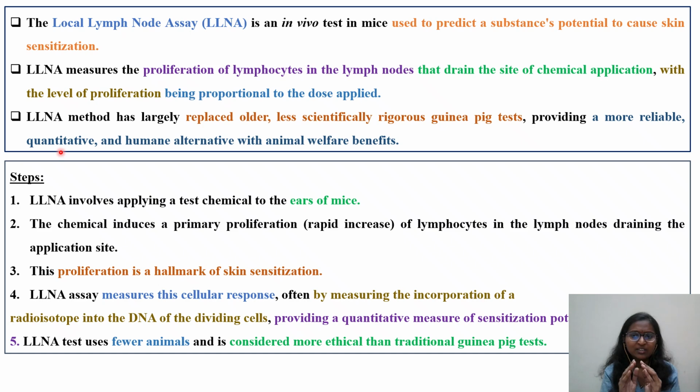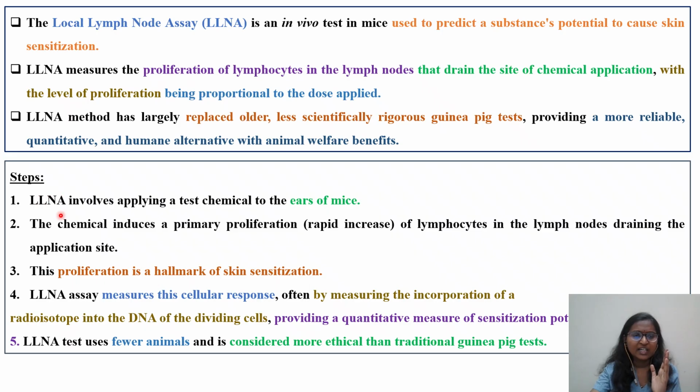But in the case of LLNA, a quantitative estimation can be done, and it is a humane alternative with animal welfare benefits. So it is in line with the ethics committee also. That is the reason it has been replaced. I won't say completely replaced, but it is an alternative to the existing traditional methods like the GPMT assay. That is what it is saying, I am not saying it. So what are the steps in the LLNA?